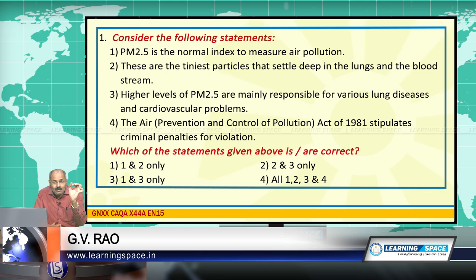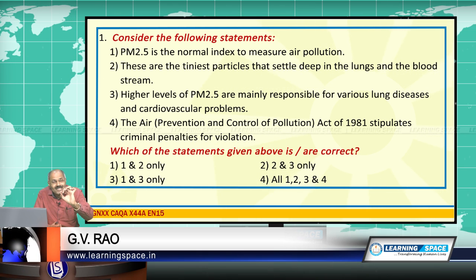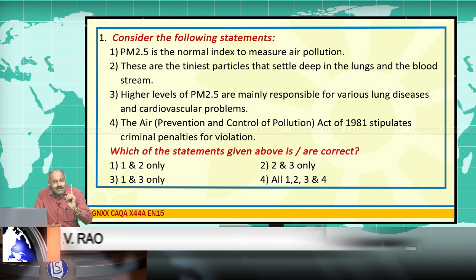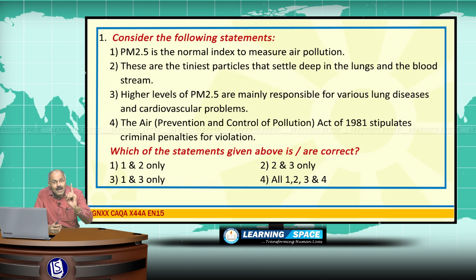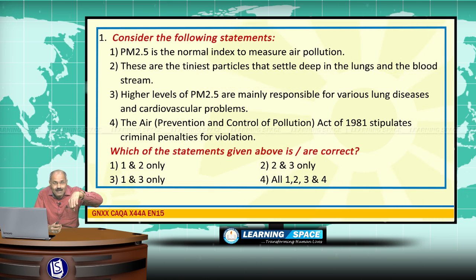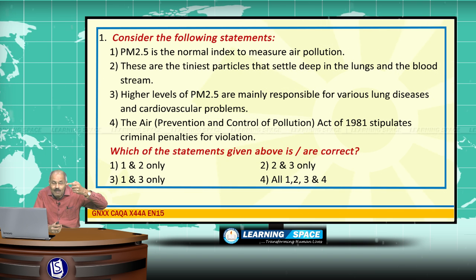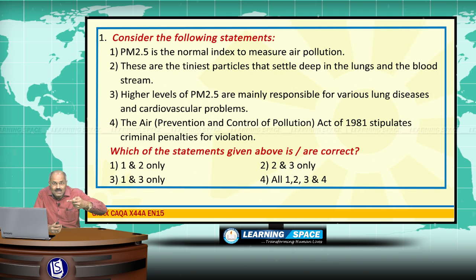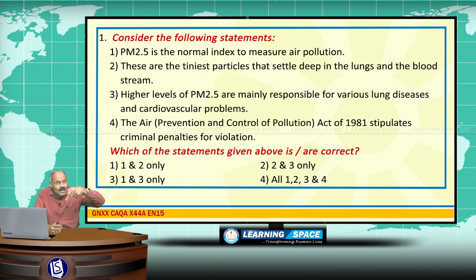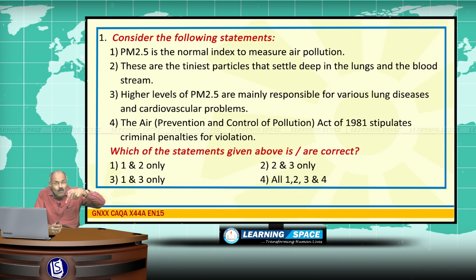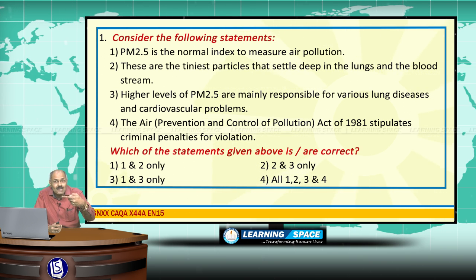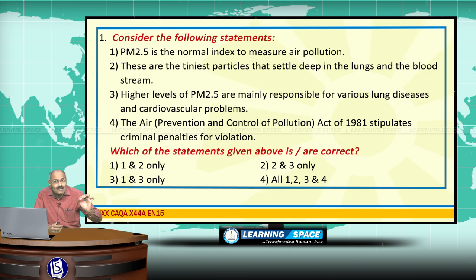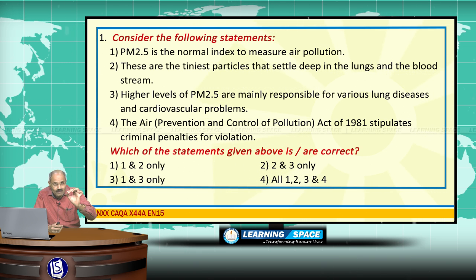Micron is 10 power minus 6 of a meter, or you can say 1 micron is 1 millionth part of a meter, and don't forget, milli is 10 power minus 3, micro is 10 power minus 6, nano is 10 power minus 9. Now we are talking about microns, that means microparticles. So micron means less than 10 power minus 6 meter size, and these will be there in the atmosphere.